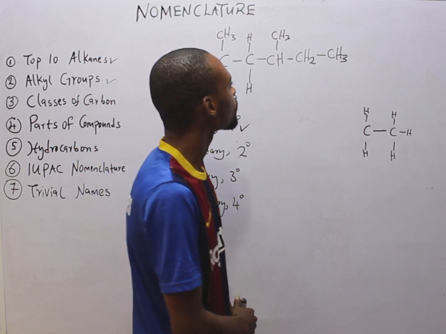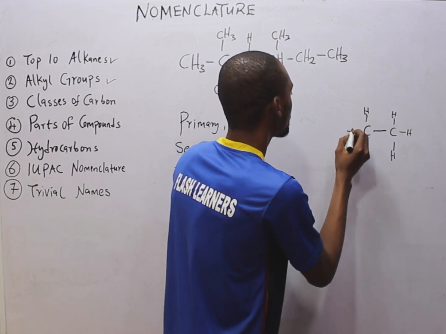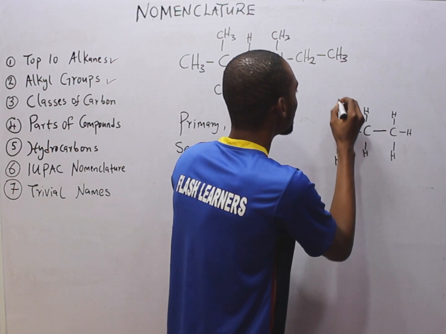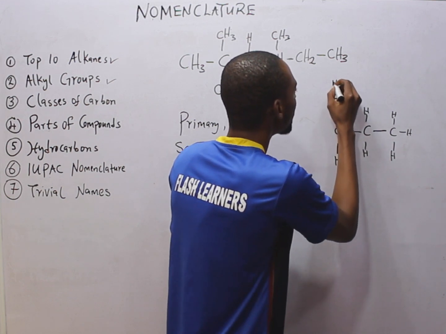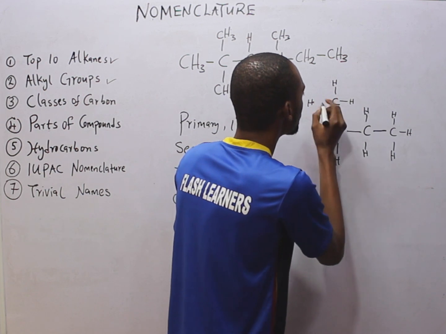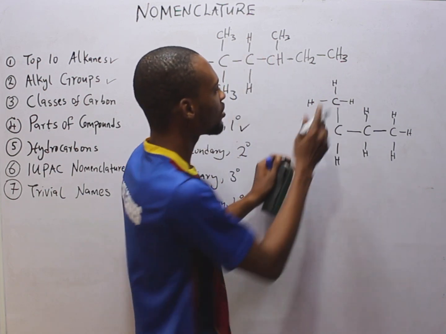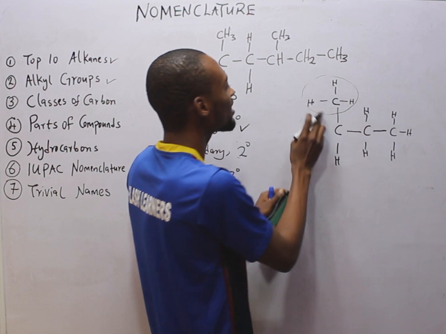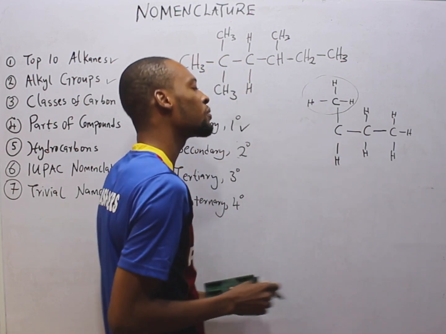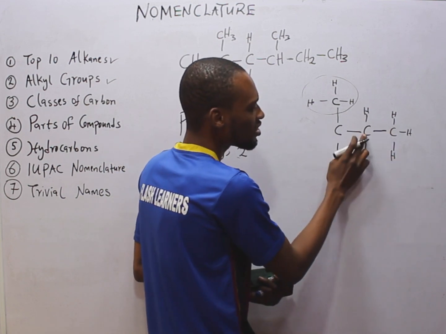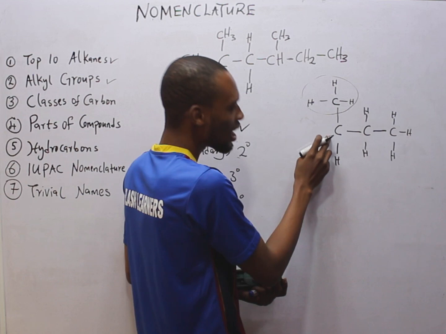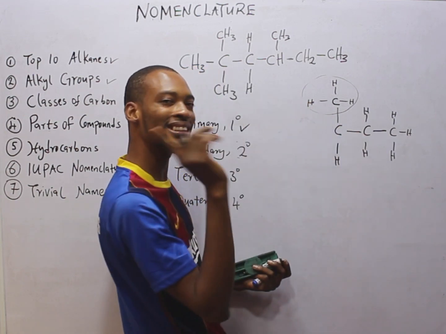You will understand this as we proceed. Now take a look at something. If we add something like this, carbon, hydrogen, and carbon, hydrogen, hydrogen, and hydrogen. So this is CH3. You can simply write CH3 here or expand it. And you have this. Look at something. This carbon has just one carbon directly linked to it. This carbon has only one carbon directly linked to it.